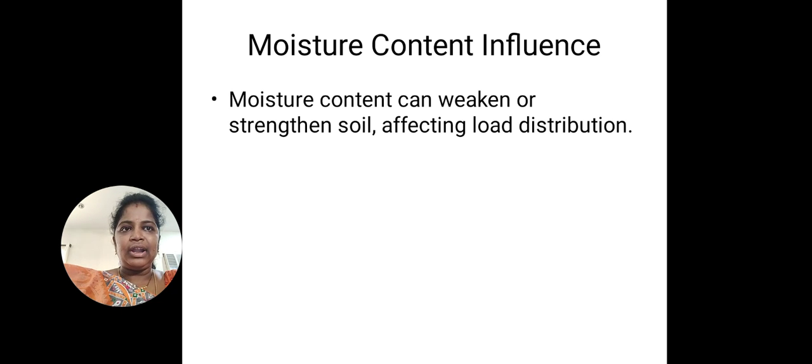An excessive amount of water content weakens the soil, and the required amount of water content strengthens the soil. So both in turn affect the load distribution. So the next thing that affects the bearing capacity is moisture content.